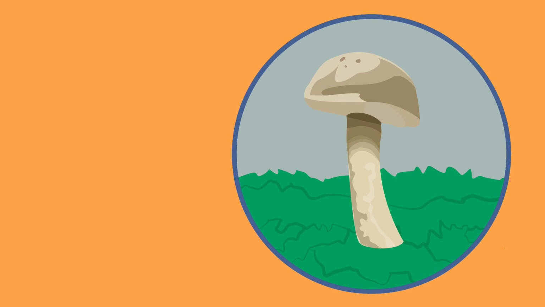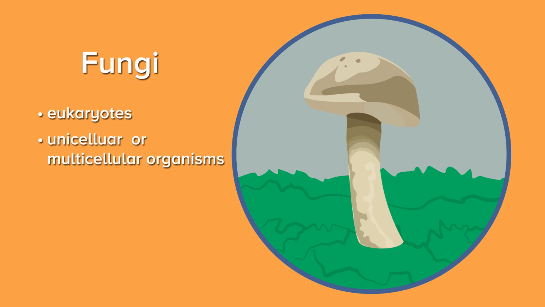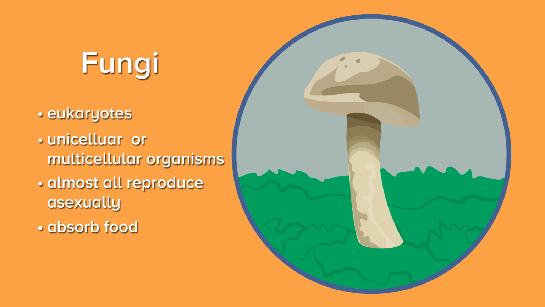Next is kingdom Fungi. Fungi are eukaryotes and are mostly multicellular. Almost all reproduce asexually and are heterotrophs, meaning they don't make their own food. They dissolve their food by releasing chemicals that decompose organic matter and then absorb the nutrients.